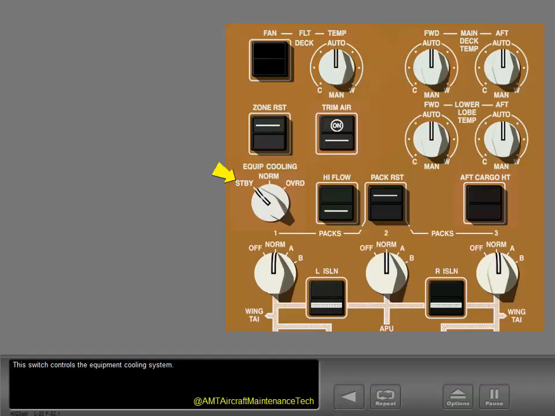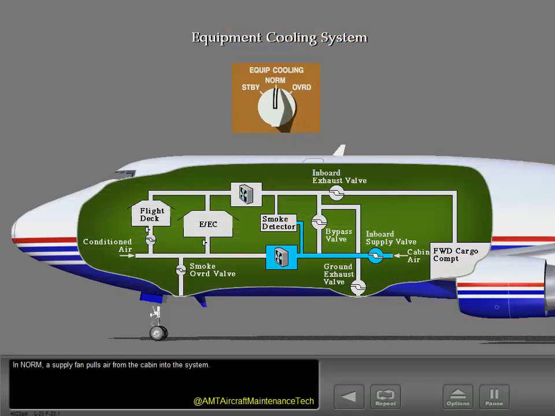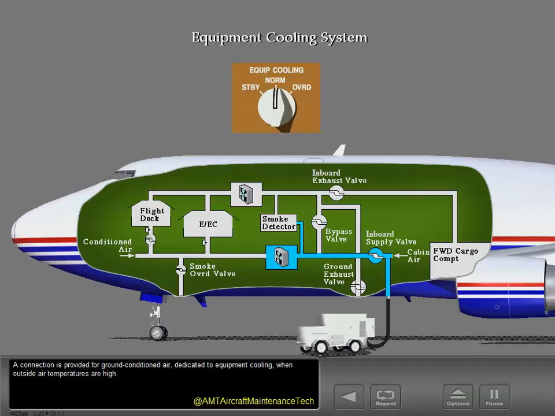This switch controls the equipment cooling system. The equipment cooling switch is usually left in normal. Select normal. In normal, a supply fan pulls air from the cabin into the system. A connection is provided for ground-conditioned air dedicated to equipment cooling when outside air temperatures are high.